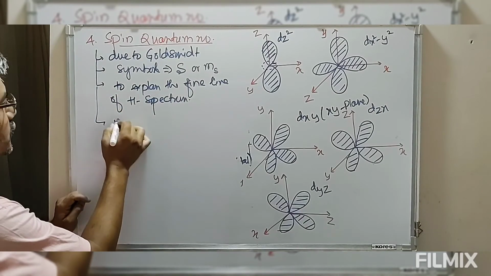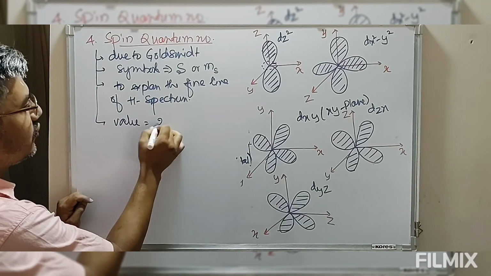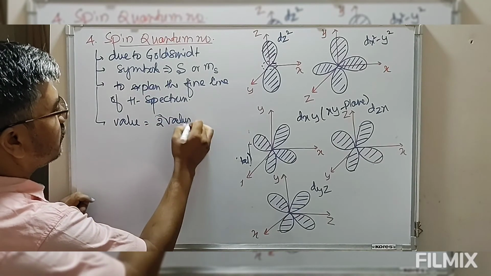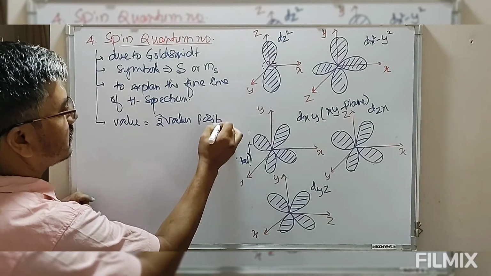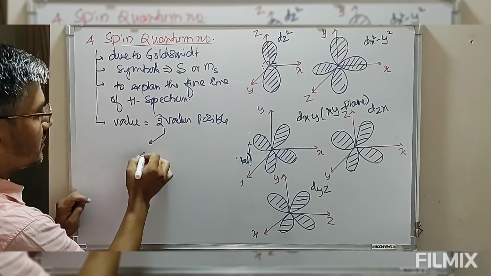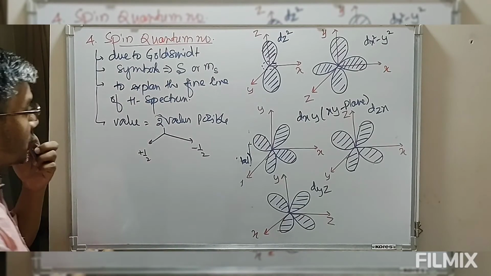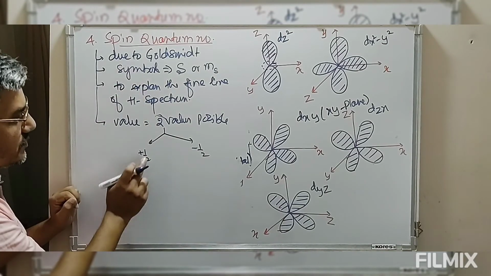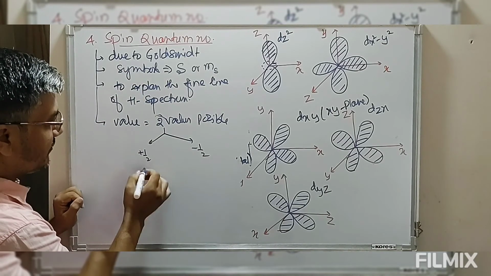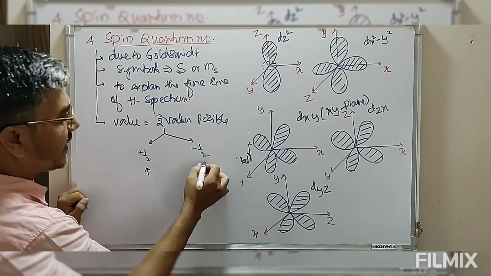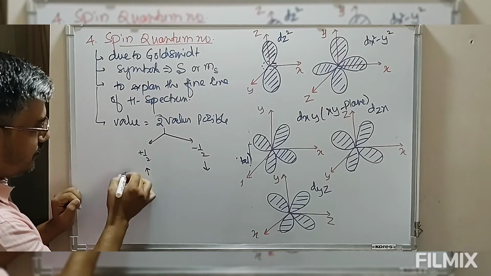So this can have only 2 possible values, either plus half or minus half. Plus half is sometimes represented by one symbol, minus half by another.